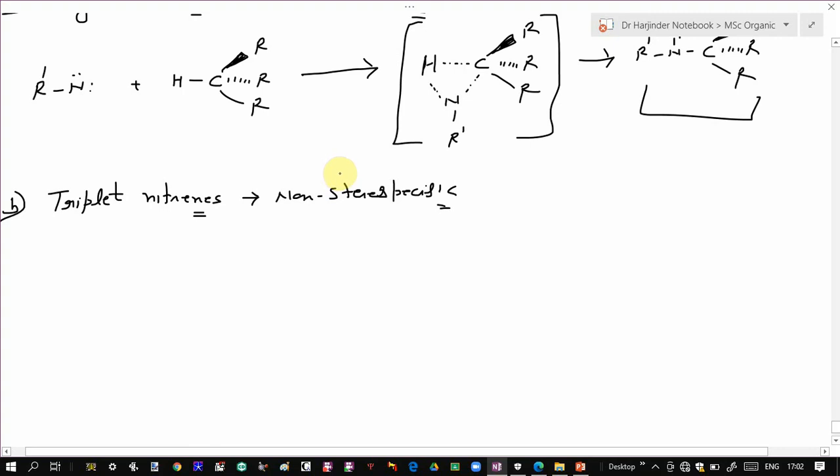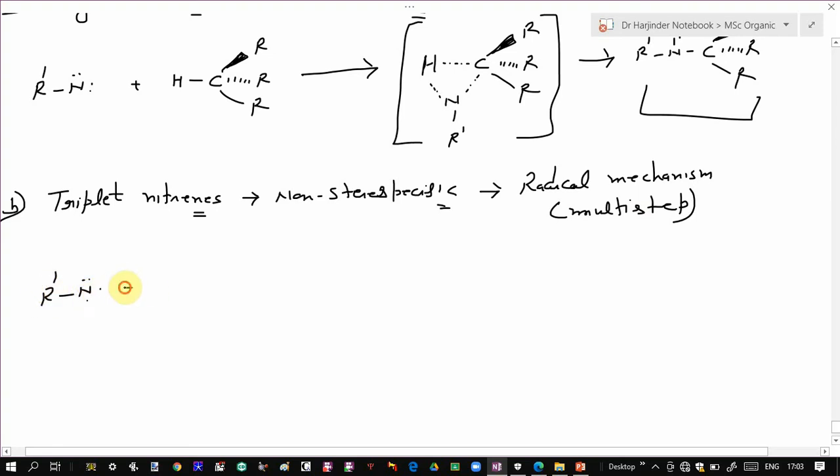So the reaction takes place by a multi-step radical mechanism rather than a single step. Suppose you have a triplet nitrene. These two electrons are present in different orbitals.